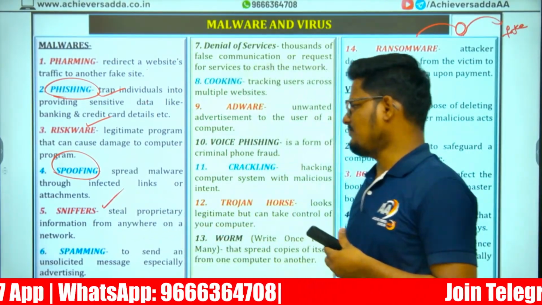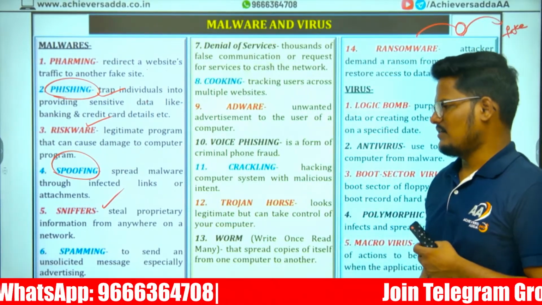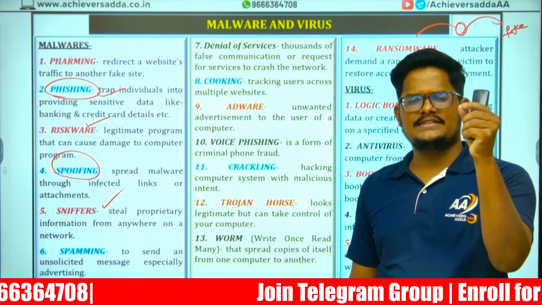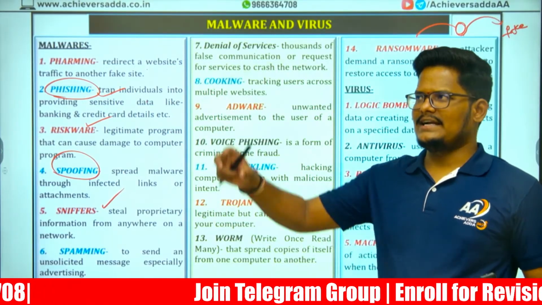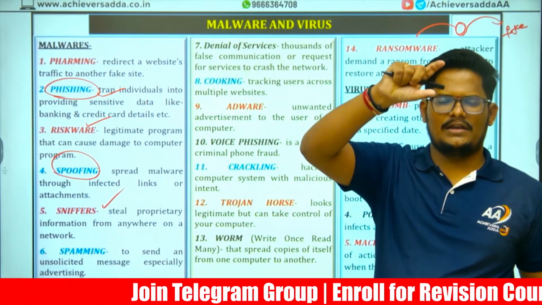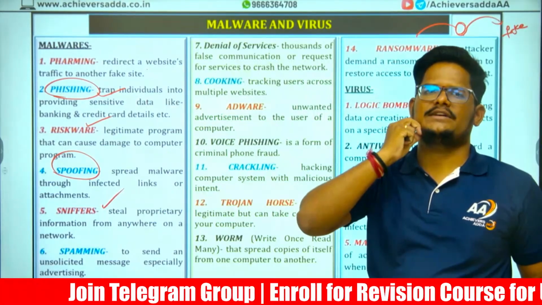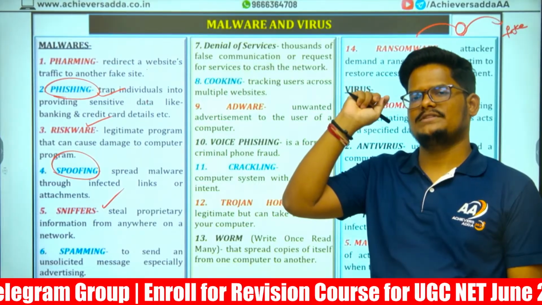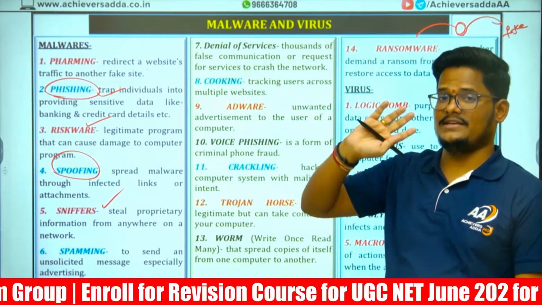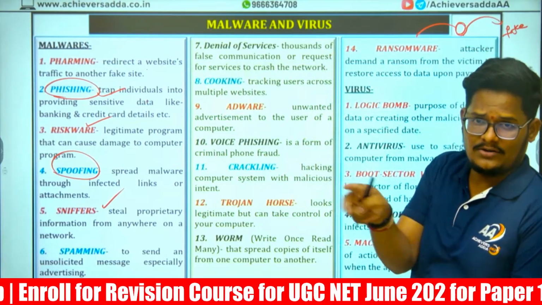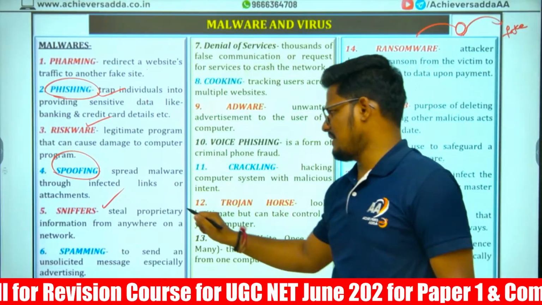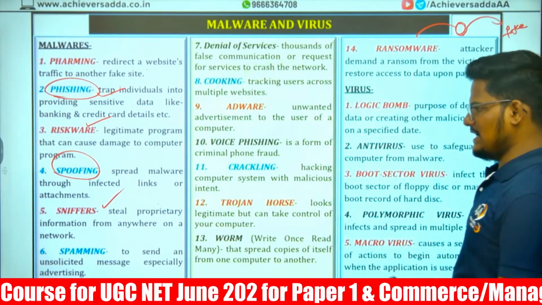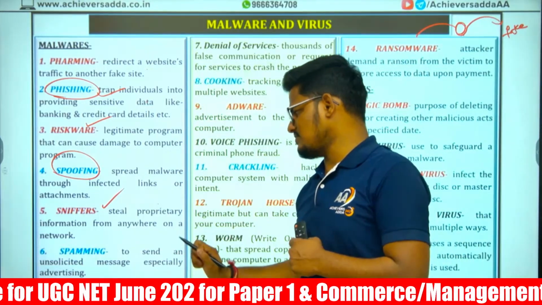Sniffers. Sniffer. Any type of ownership based information that is available over the network, we are trying to steal that information. Proprietary information over the network only, we are just looting that. That is sniffer.